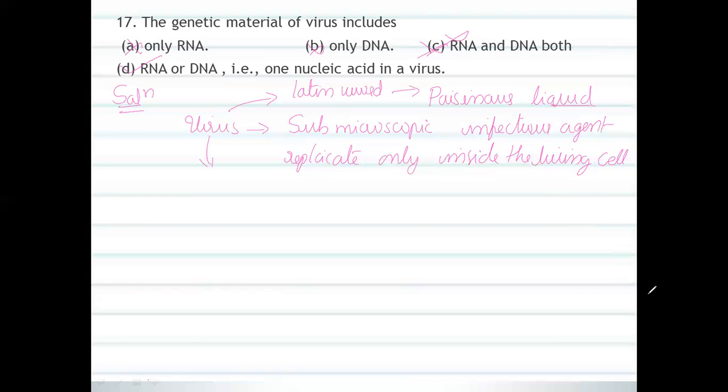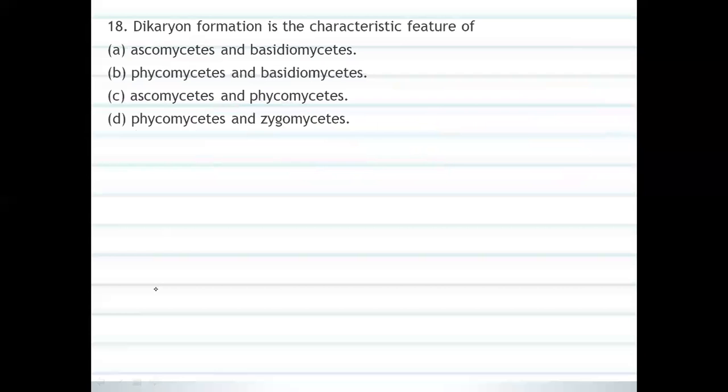Okay, you can see the question on dikaryon. What do you mean by the dikaryon? Di means two, karyon means nuclei. The dikaryon formation is a characteristic feature of ascomycetes and basidiomycetes, phycomycetes, and zygomycetes.